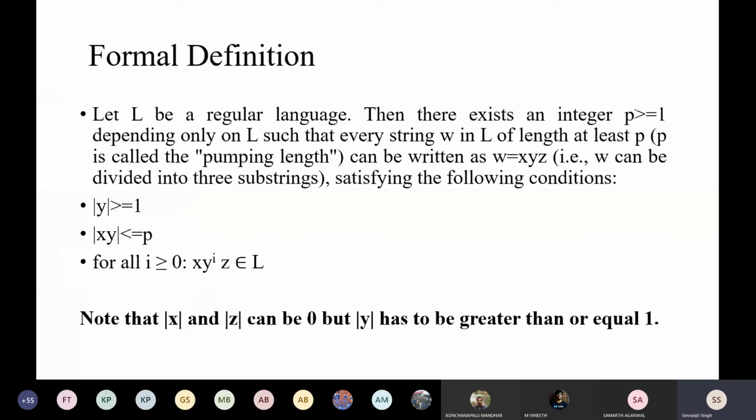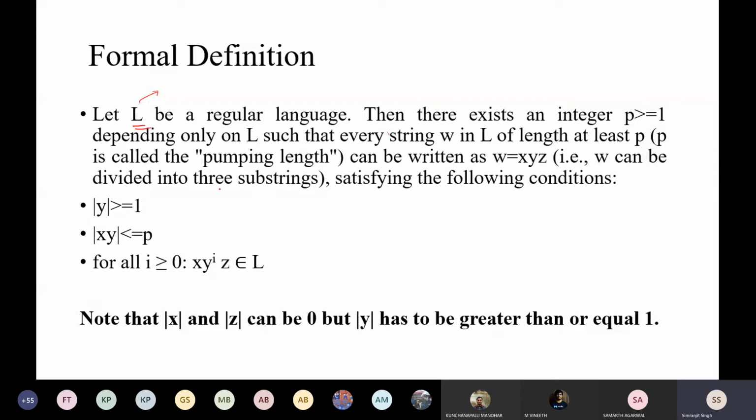Okay, so the formal definition looks like this: let L be a regular language. Now there will be many variables, so just keep track of these variables. I will repeat this again and again, so don't worry about it. First, L is a regular language. Whatever you give to the pumping lemma, it will always assume that this is a regular language, because it is based on proof by contradiction. If it does not pass, it can directly say by contradiction that it is not a regular language.